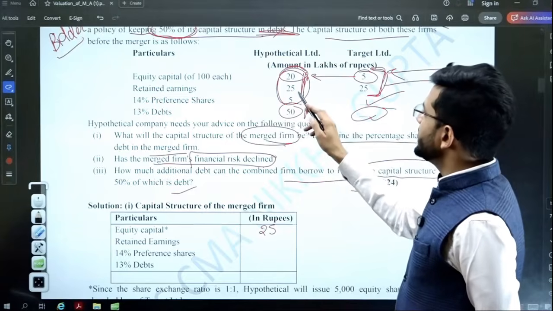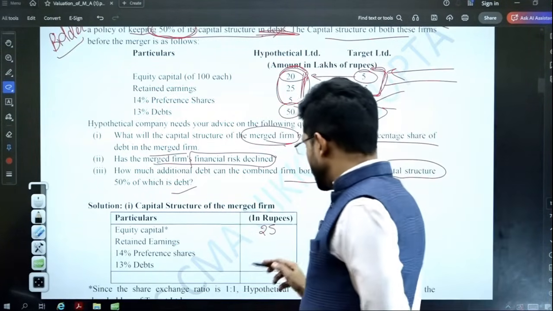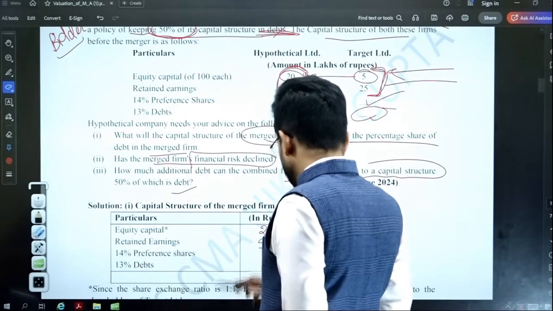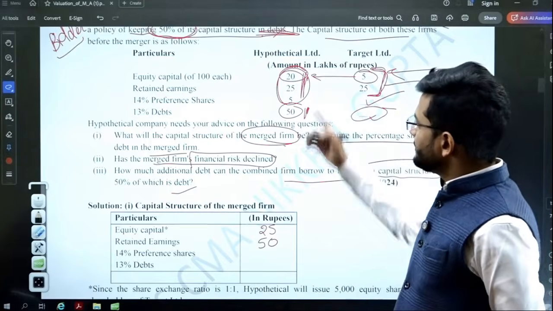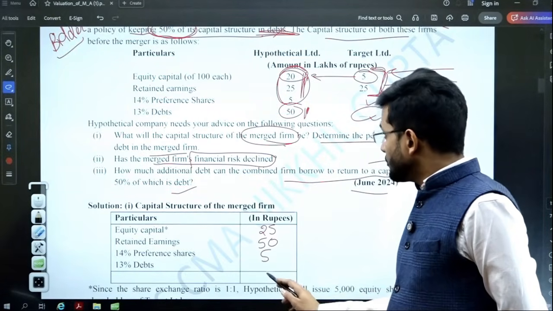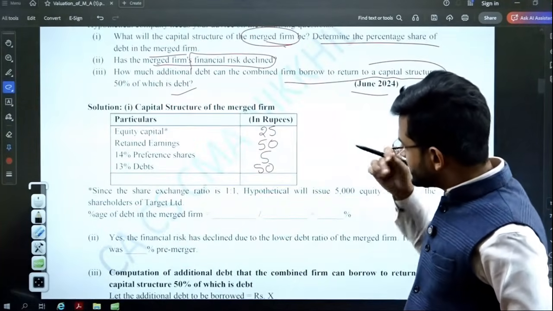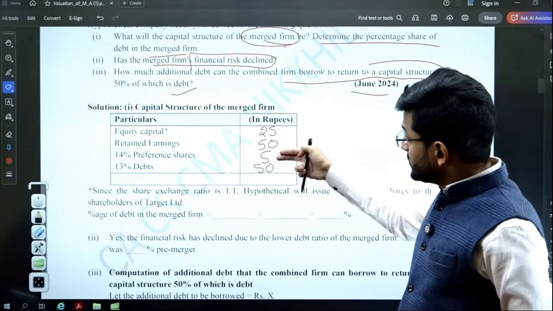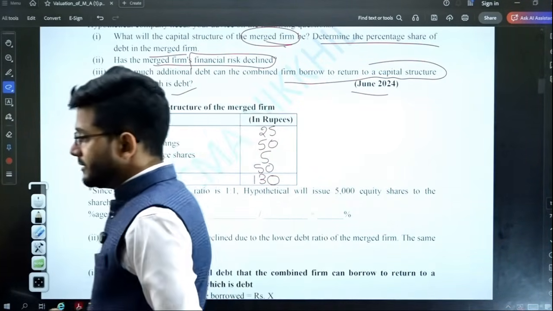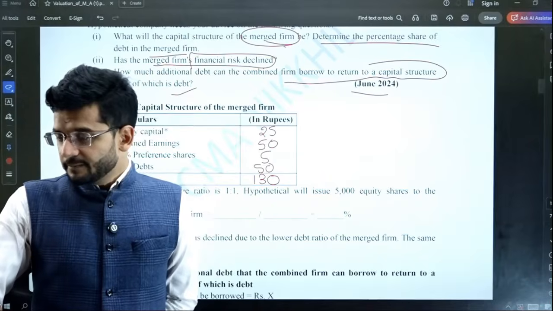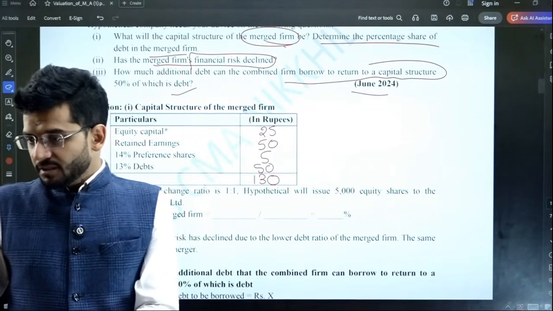What will be the retained earning? Retained earning is 25 lakhs plus 25 lakhs, so the revised retained earning of the merged entity will be 50 lakhs. Then what will be the preference shares? It will be 5. And what will be the debt? Debt will be 50. So what is the total of all of these? Total will be 130. This is of the merged entity.